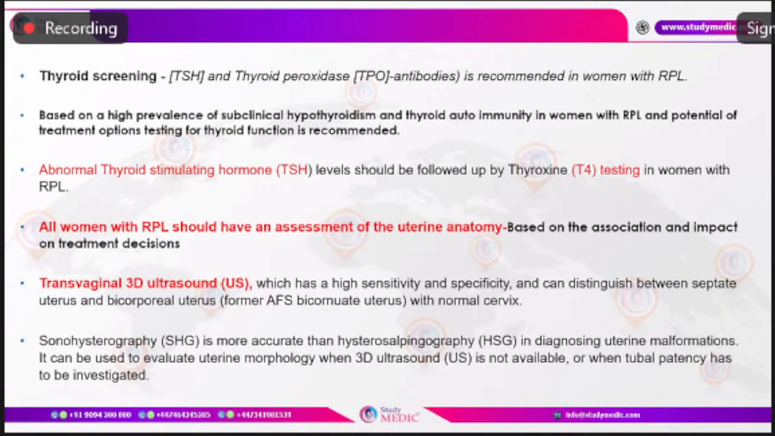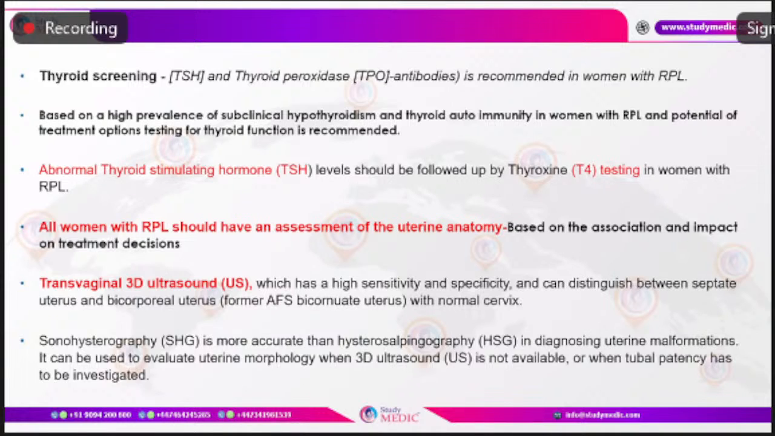RPL. Next, what should be done about the uterine malformations? Do they have a role in recurrent pregnancy loss? Yes, there are certain uterine malformations which can cause recurrent pregnancy loss, and the most common cause is septate uterus, more in the second trimester, also in the first trimester. So all women with recurrent pregnancy loss should have an assessment of the uterine anatomy, and this should be based on the association and impact on the treatment decisions.